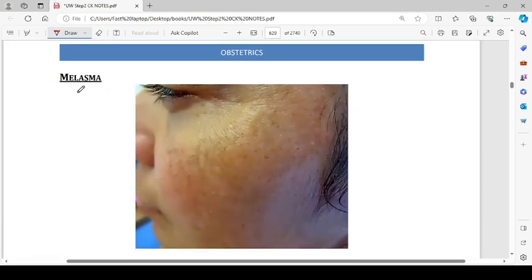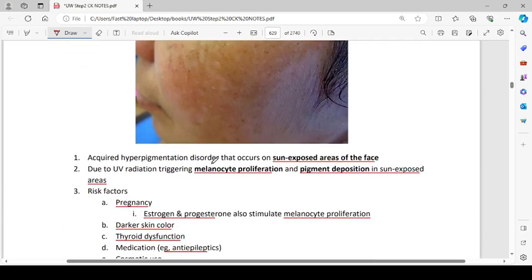Then melasmas are a skin change that can happen during pregnancy. They look something like this. They are an acquired hyperpigmentation disorder that occurs on sun-exposed areas of the face due to ultraviolet radiation triggering melanocyte proliferation and pigment deposition in sun-exposed areas.